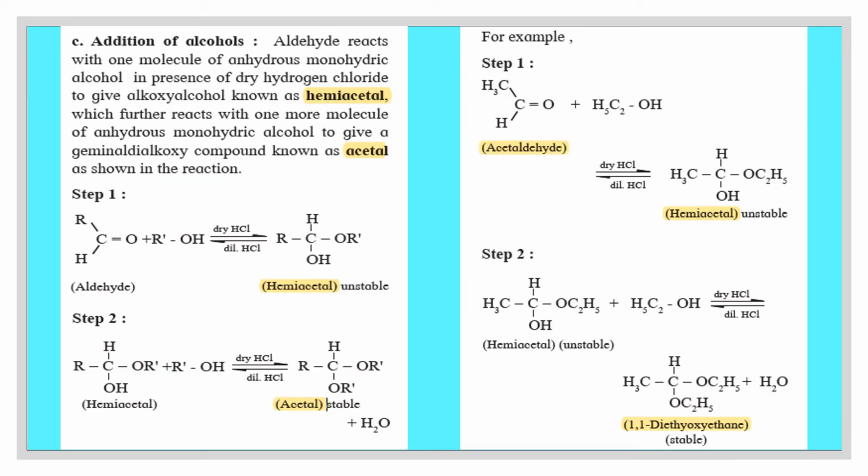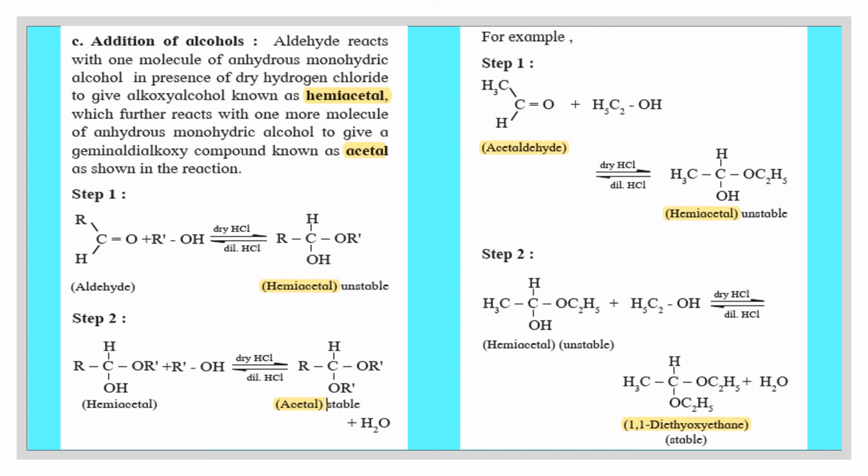Addition of alcohols to aldehydes. Aldehydes react with one molecule of anhydrous monohydric alcohol in presence of dry hydrogen chloride to give alkoxy alcohol known as hemiacetal, which further reacts with one more molecule of anhydrous monohydric alcohol to form a geminal dialkoxy compound known as acetal.